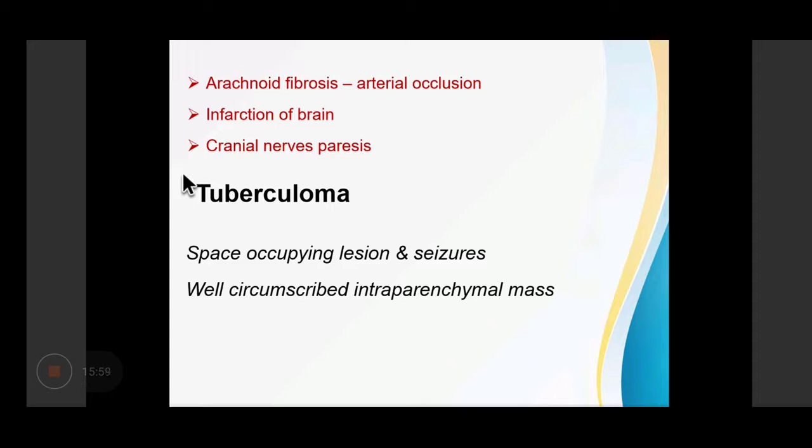It can cause arterial occlusions in the arachnoid and fibrosis. It can cause infarctions of the brain and it can cause cranial nerve paresis. Now, tuberculoma is a space occupying lesion in the brain parenchyma and it can result in seizures. Generally, these are well circumscribed intraparenchymal masses.